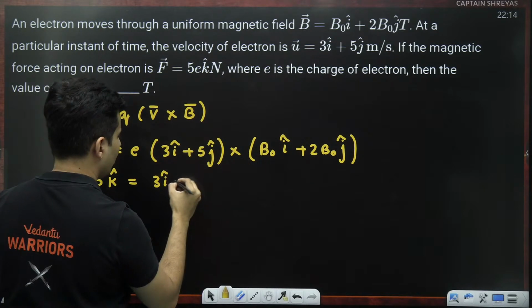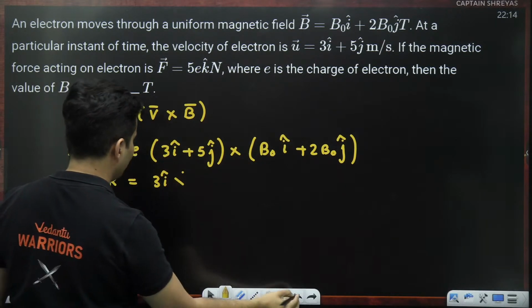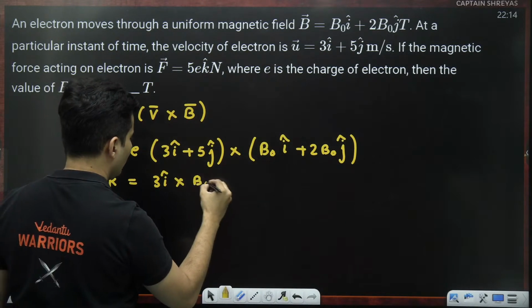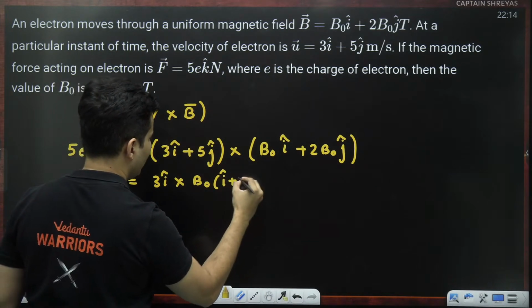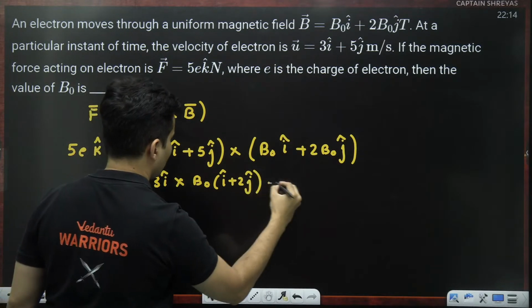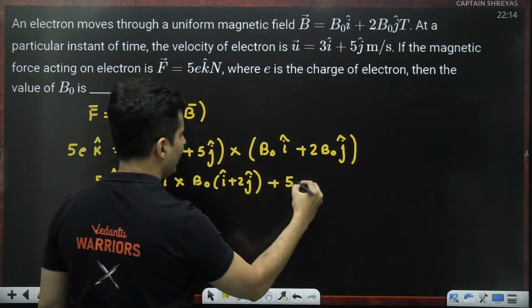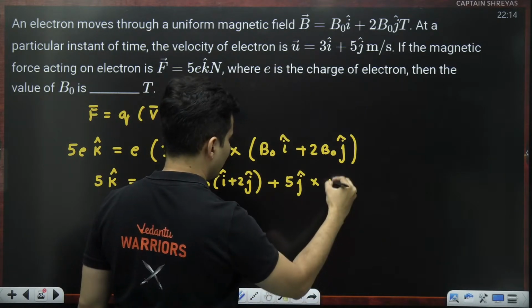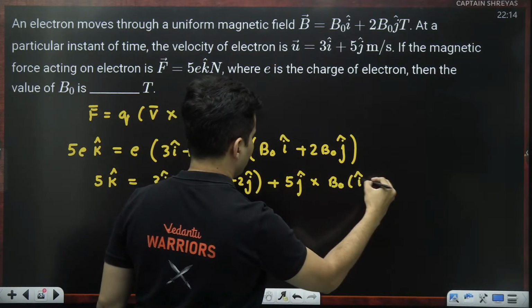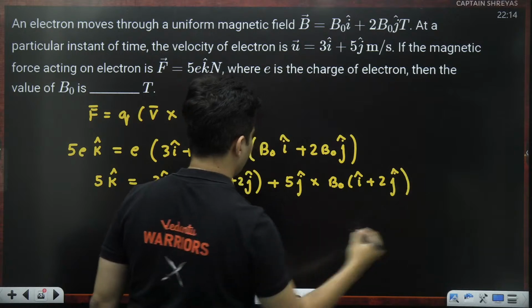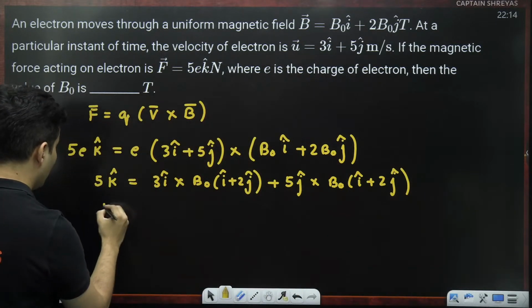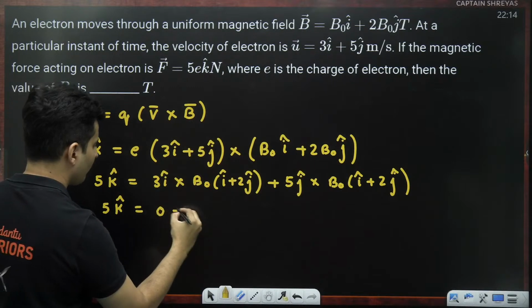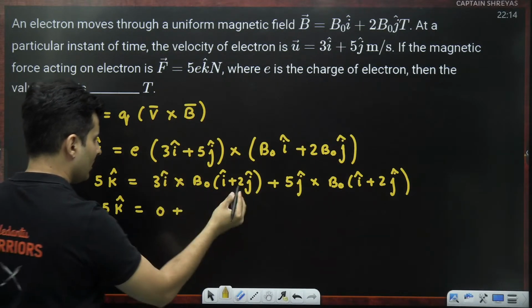Okay, 3I cap cross producted with B naught. I can take it as common: I cap plus 2J cap plus 5J cap cross producted with, again, B naught as common, I cap plus 2J cap. That's it. So from this 5K cap will be I cross I is 0, I cross J is K, so